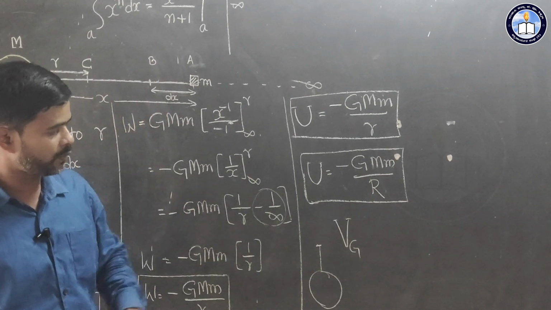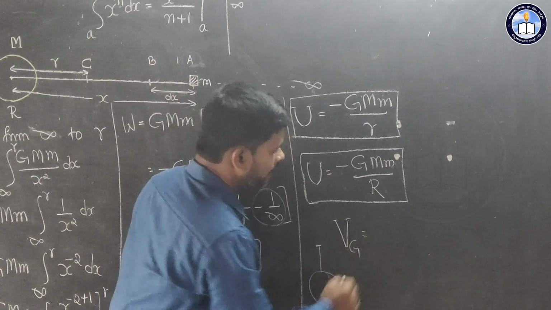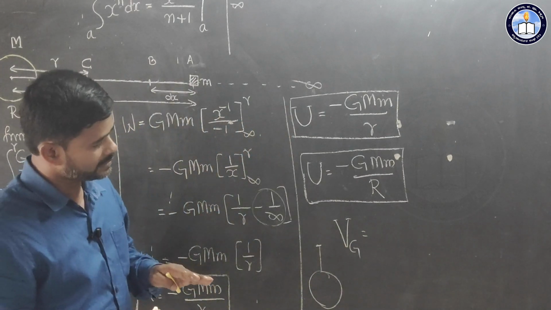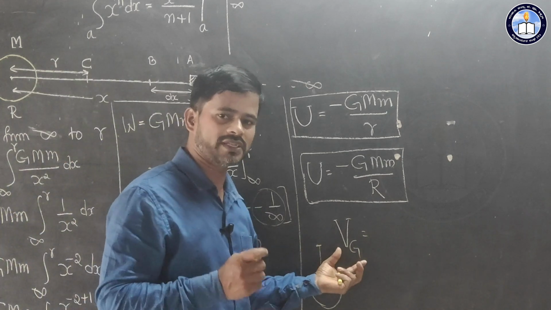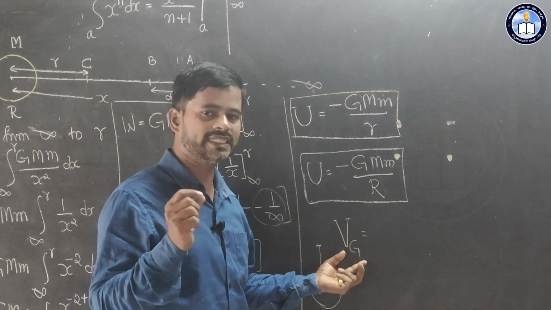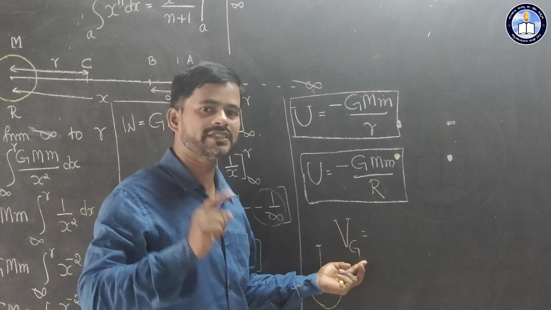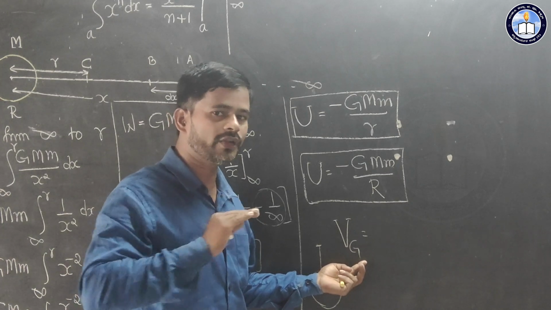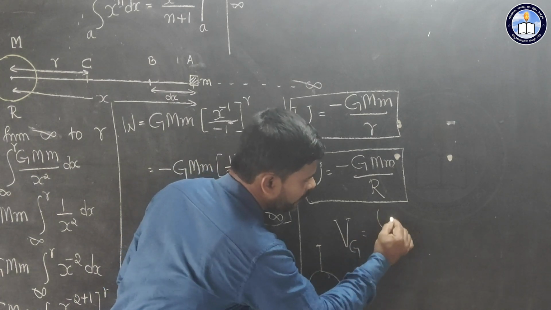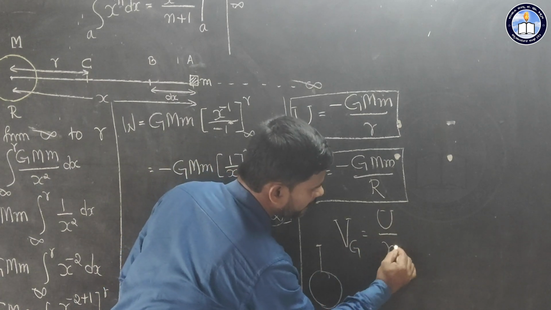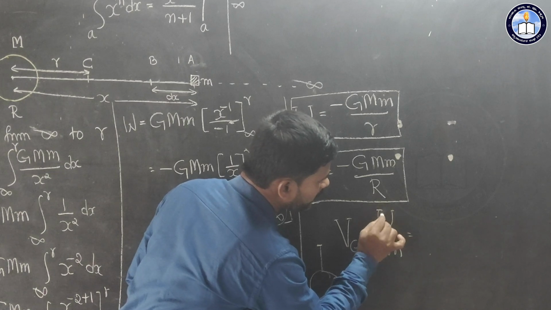Gravitational potential at a point is equal to gravitational potential energy per unit mass. Mathematically we can represent V suffix G is equal to U divided by M. Already we know the value of U in this case.